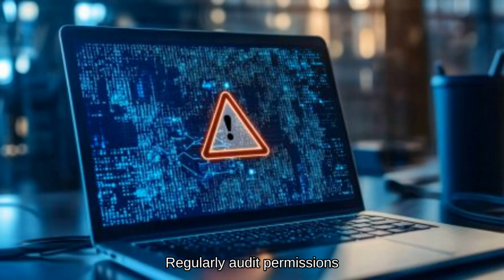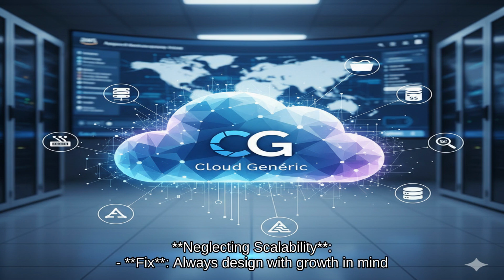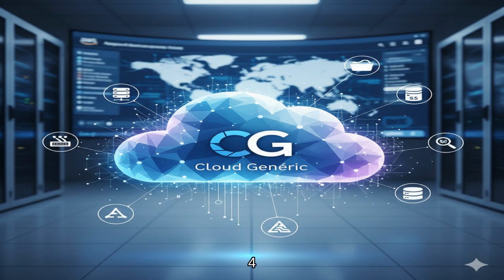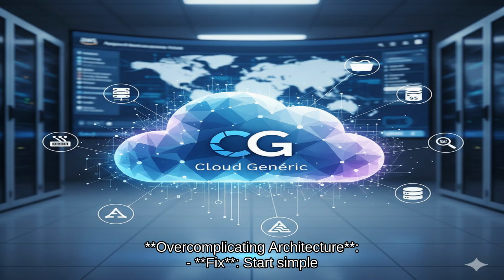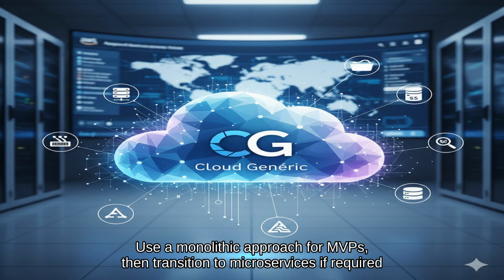Regularly audit permissions. 3. Neglecting scalability. Fix: always design with growth in mind. Use auto-scaling and load balancing from day 1. 4. Overcomplicating architecture. Fix: start simple. Add complexity only as needed. Use a monolithic approach for MVPs, then transition to microservices if required.